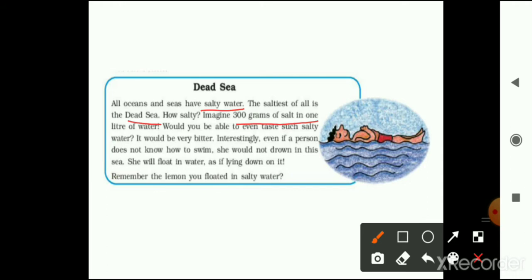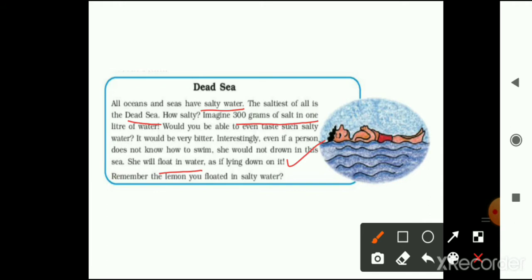If a person doesn't know how to swim, he or she would not drown in this water because it is too salty and heavier than the weight of the person. So we can see how salty it is.